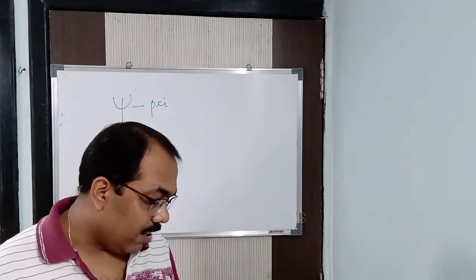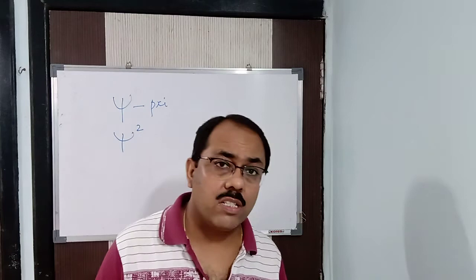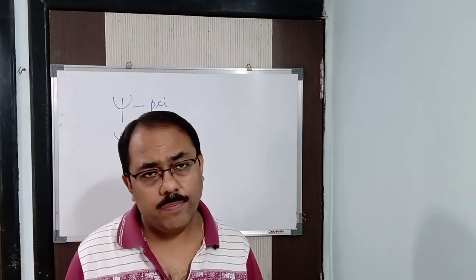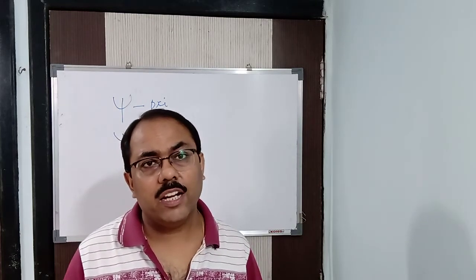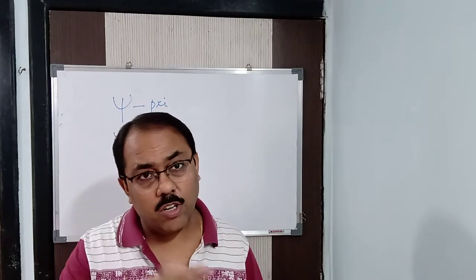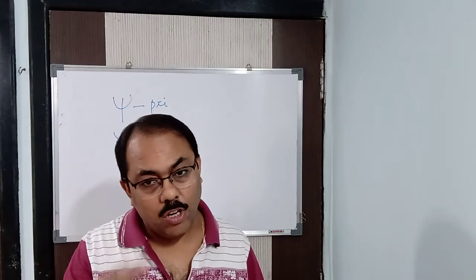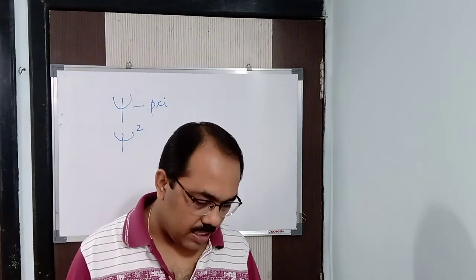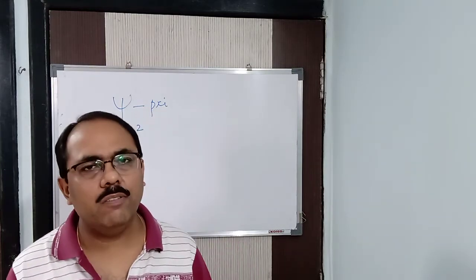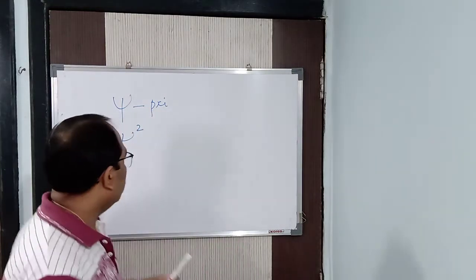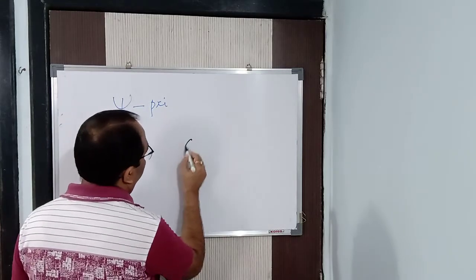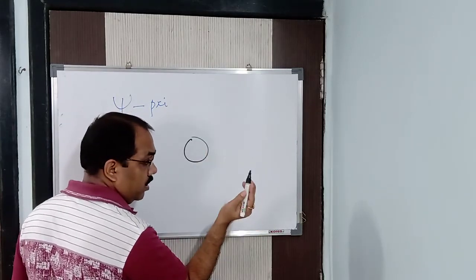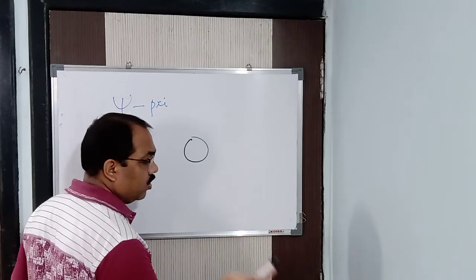Again I repeat, atomic orbital may be defined as a three-dimensional space around the nucleus where the probability of finding an electron is maximum. Right from the beginning I was saying, in the modern atomic theory, the probability of finding an electron. So what is that? That is otherwise known as an atomic orbital. So in simple words I can explain, which you will study in quantum mechanics, you will be studying it in the quantum numbers.